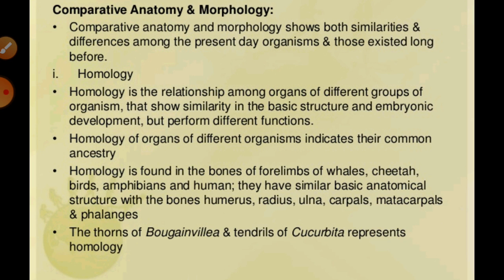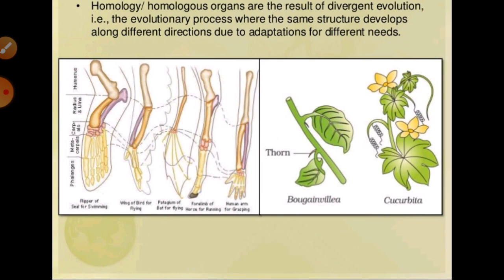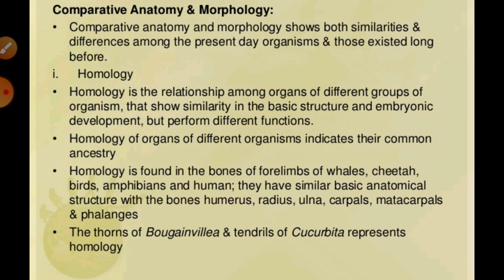If we talk about their structures, all these parts show that they are similar: the basic structure, origin and anatomical structure are common, but the function is different, so they are known as homologous organs. Other examples are the hearts and brains of vertebrates.